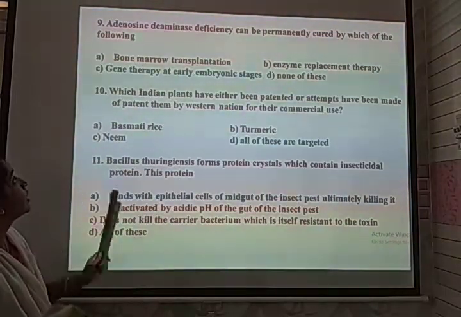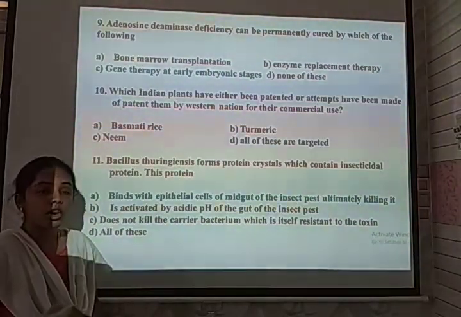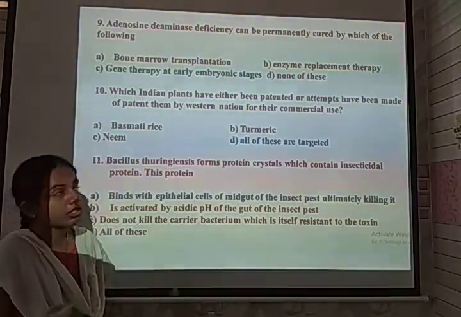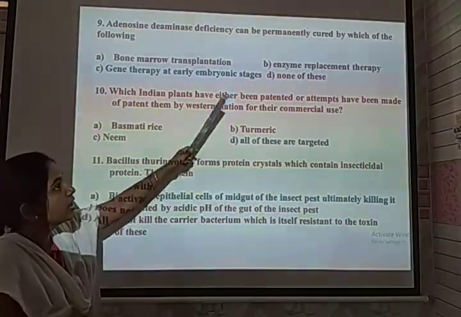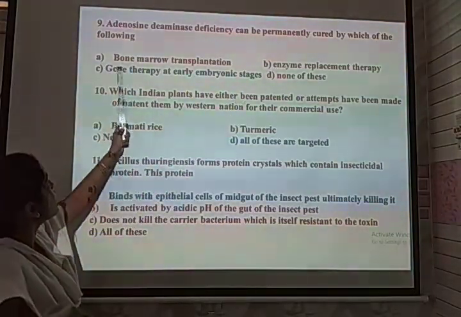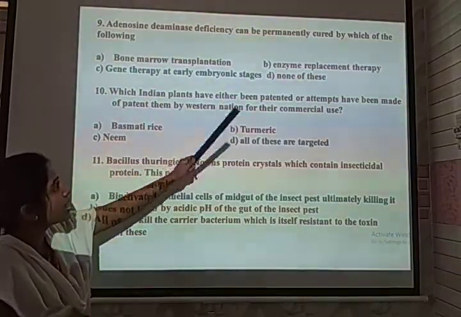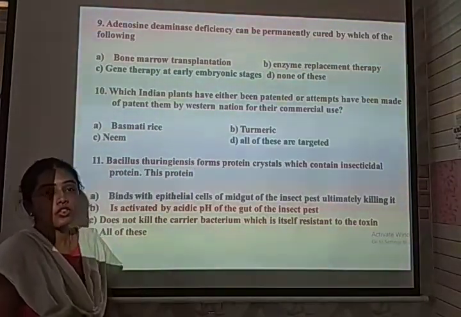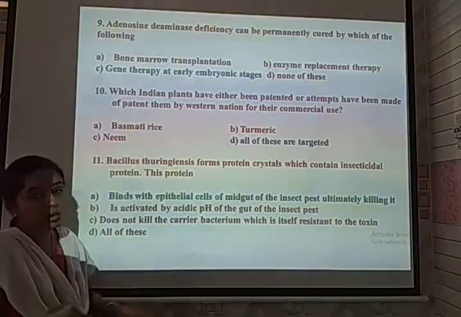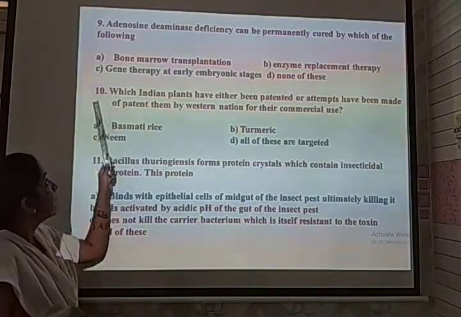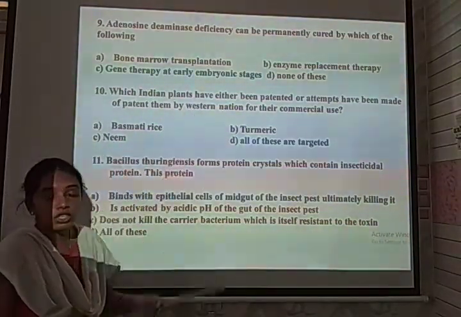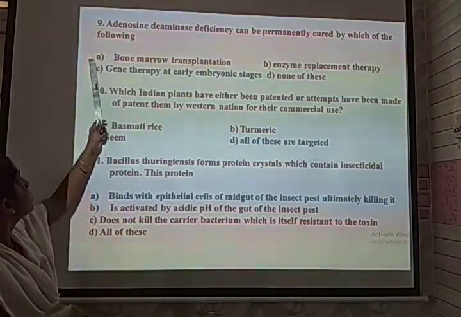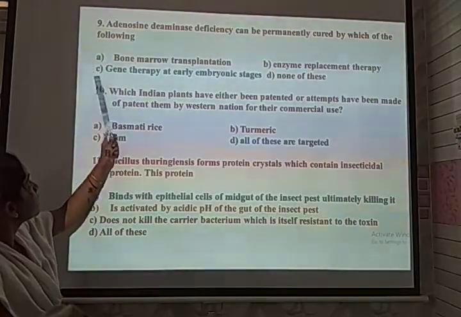Next one, adenosine deaminase deficiency, commonly called ADA deficiency disorder. It can be permanently cured by gene therapy. The first clinical trial was conducted, and it was cured by which of the following? The options are bone marrow transplantation, enzyme replacement therapy, gene therapy at the embryonic stage, or none of these. First it was attempted by bone marrow transplantation, but later by gene therapy at the early embryonic stage it was permanently cured. So the correct option for question 9 is C.